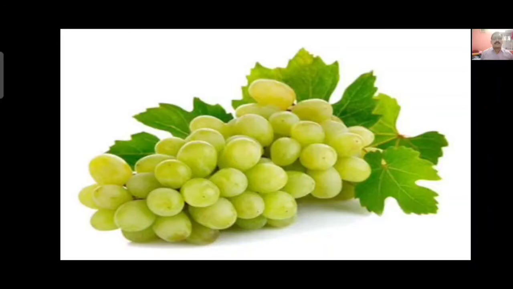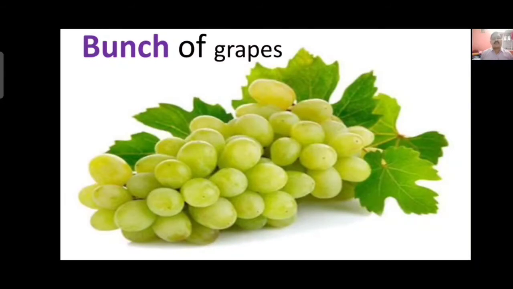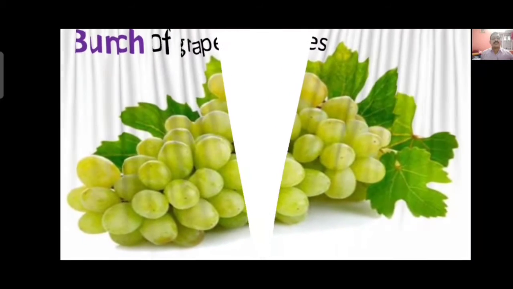Here bunch of grapes. You can see, generally when we take a bunch, many grapes are together in one place, it is said to be bunch of grapes. Bunch is a collective noun, so bunch of grapes means many grapes in one bunch.